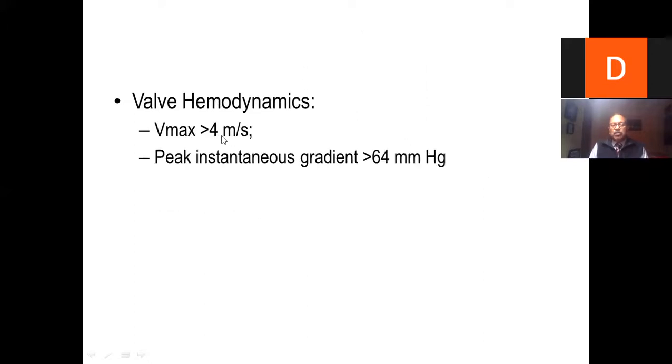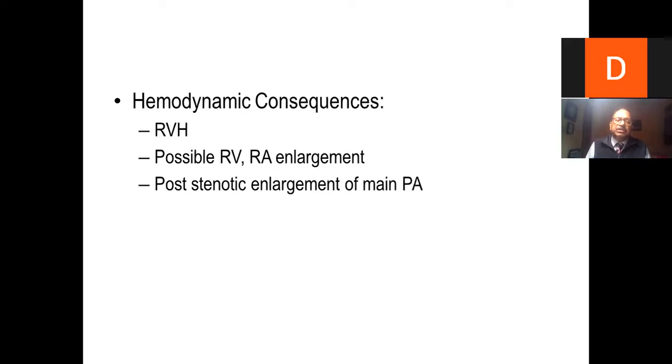Valve hemodynamics more than 4 meters per second and the peak instantaneous gradient of more than 64 millimeters of mercury is considered as severe pulmonic stenosis. So this is the only valve where we do not have a mean gradient. We have the peak gradients. Any gradient more than 64 millimeters of mercury is considered as severe pulmonic stenosis.